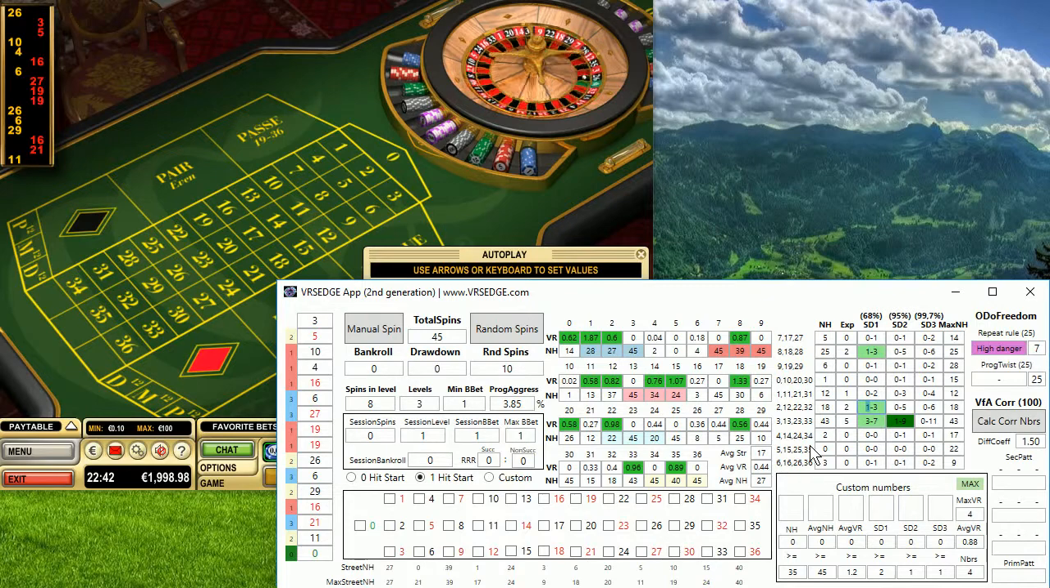It's quite a good idea to use the VRSEDGE app during a live session, and once you see an opportunity like we did right now, bet on that. So that was our idea, and I think this is quite an interesting tool for how we can play.